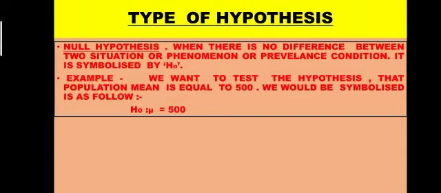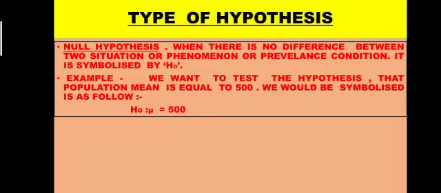It is specified that in the null hypothesis, which we symbolize as H0, there is no difference between two situations, two phenomena or prevailing conditions. For example, if you want to test the hypothesis that the population mean is equal to 500, it means there is some population whose mean is equal to 500, and the assumed or hypothesis data is also 500. This is symbolized as H0: mu is equal to 500.